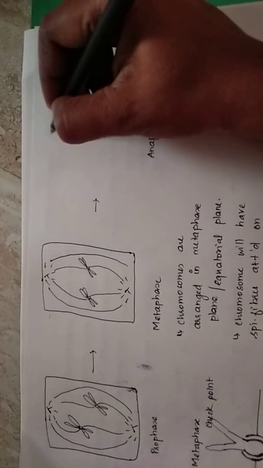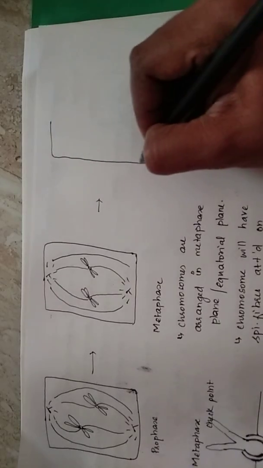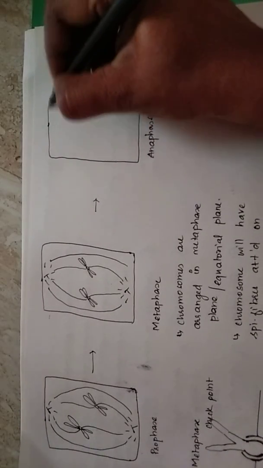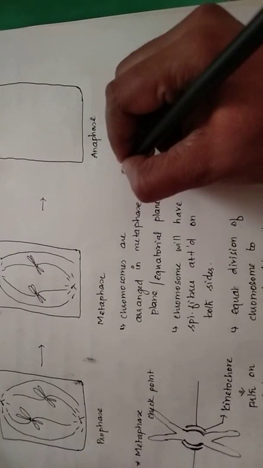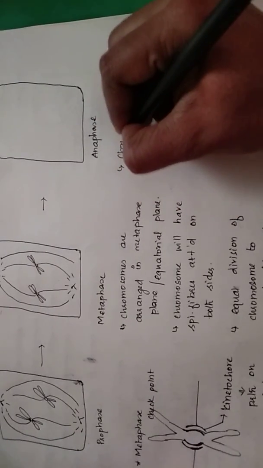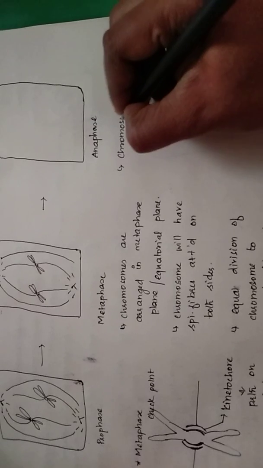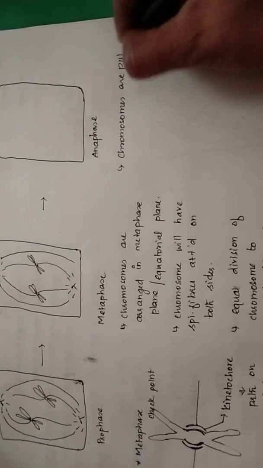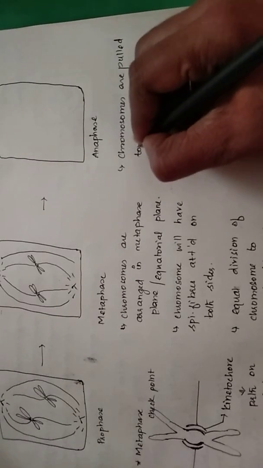Anaphase-ல வந்துட்டு the cell is going to separate the chromosomes to both the poles. So anaphase-ல என்னென்ன நடக்க போகுது அப்படின்னா the chromosomes that are attached to the spindle fibers are pulled towards the poles.